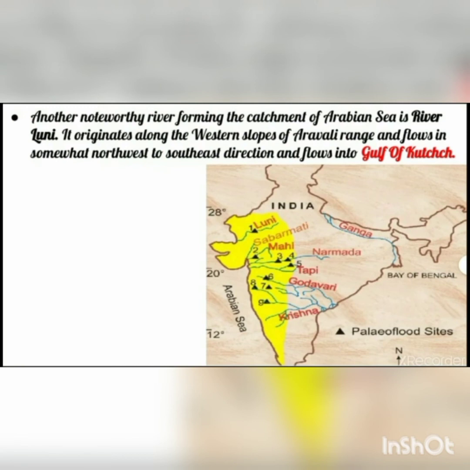Now it originates along the western slopes of the Aravalli range and flows in somewhat northwest to southeast direction and flows into the Gulf of Kutch. So this river Luni is originating along the western slopes of the Aravallis. Where does it originate? Western slopes of Aravalli ranges. It flows in somewhat northwest to southeast direction, and afterwards it flows into the Gulf of Kutch. Gulf means bay.